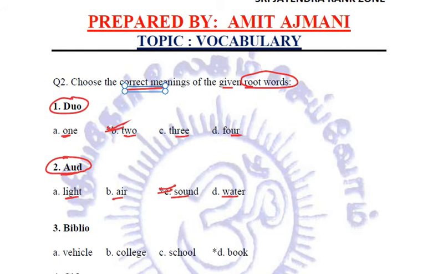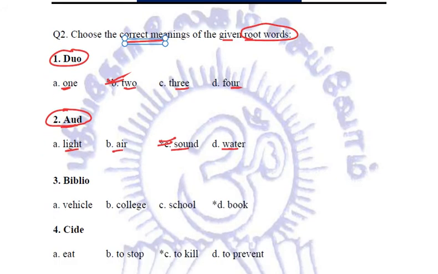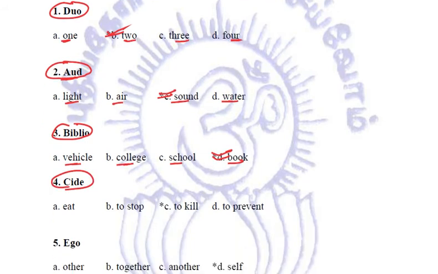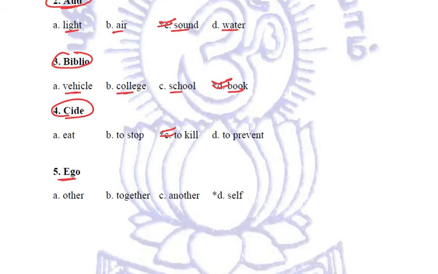Fine. Next, biblio. We just saw it above in the table. Biblio: vehicle, college, school or book. It refers to book. Side, we just saw. Side is to kill. Okay. Ego. Ego, I hope you remember what is ego. Relates to self. It's not other or together or another. Relates to self.